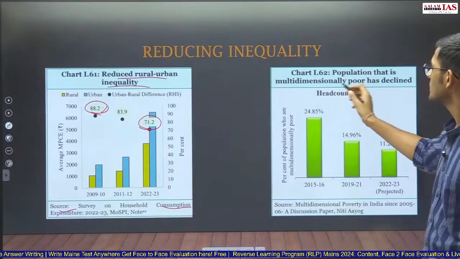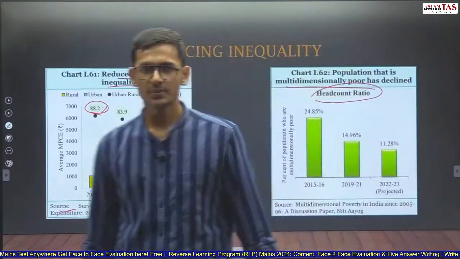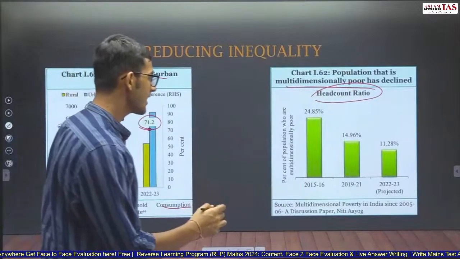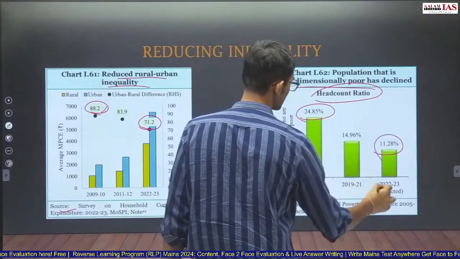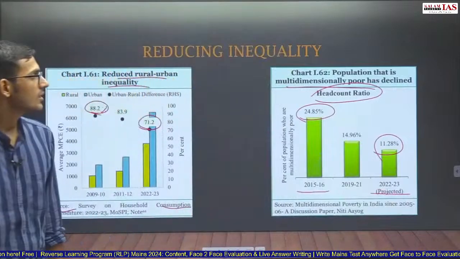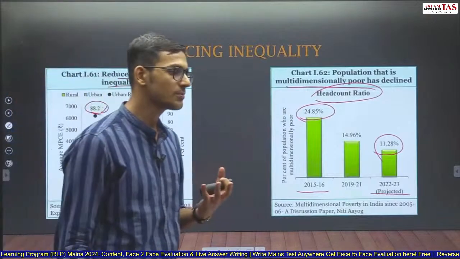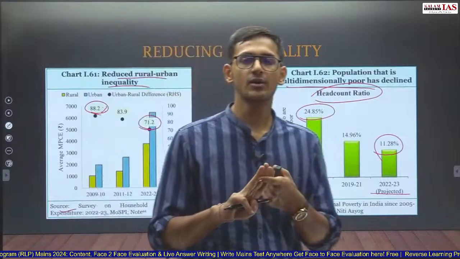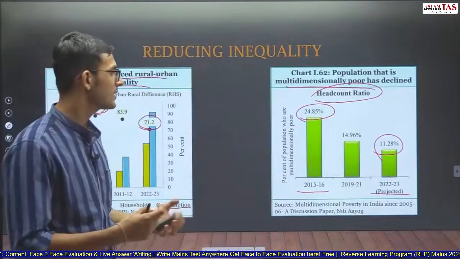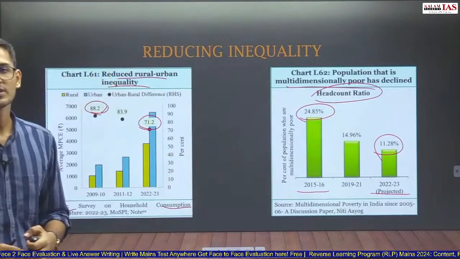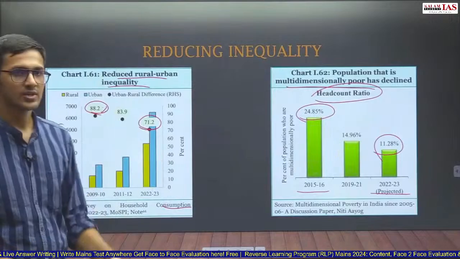Now multidimensional poverty. The headcount ratio in multidimensional poverty, as per the Niti Aayog paper, has reduced from around 25% in 15-16 to around 11% in 22-23. So these are people who are multidimensionally poor; multidimensional poverty captures health, education, and living standard of the people. This shows that there has been improvement in living standards, in health and education of the people. As a result, around 13-14% of India's population has come out of multidimensional poverty in the past 8 years.